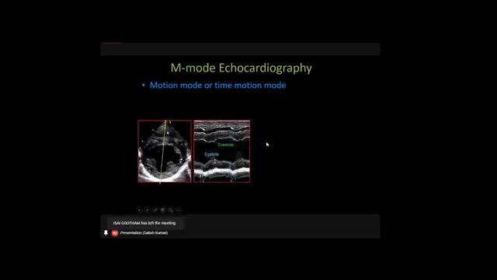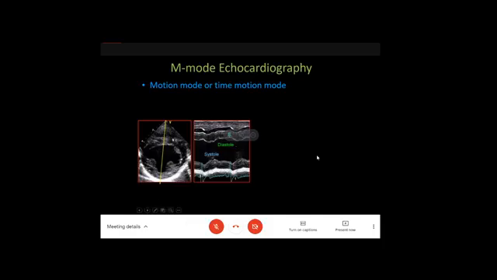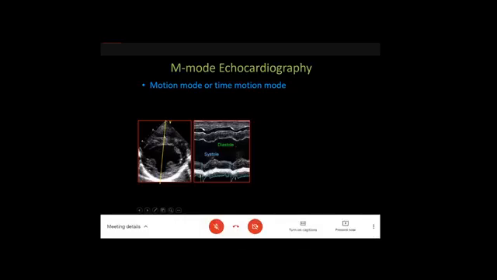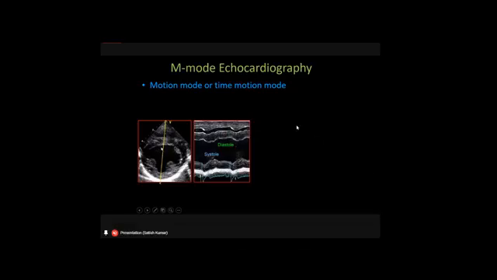So what is required for a motion mode echocardiography, or M mode echocardiography, is a basic B mode. So once we locate a B mode, we have to decide which area the heart has to be sliced. In this image, the heart is sliced through the left ventricle, in this way. And once the image is sliced, it will generate an image in this way. So this is M mode echocardiography.